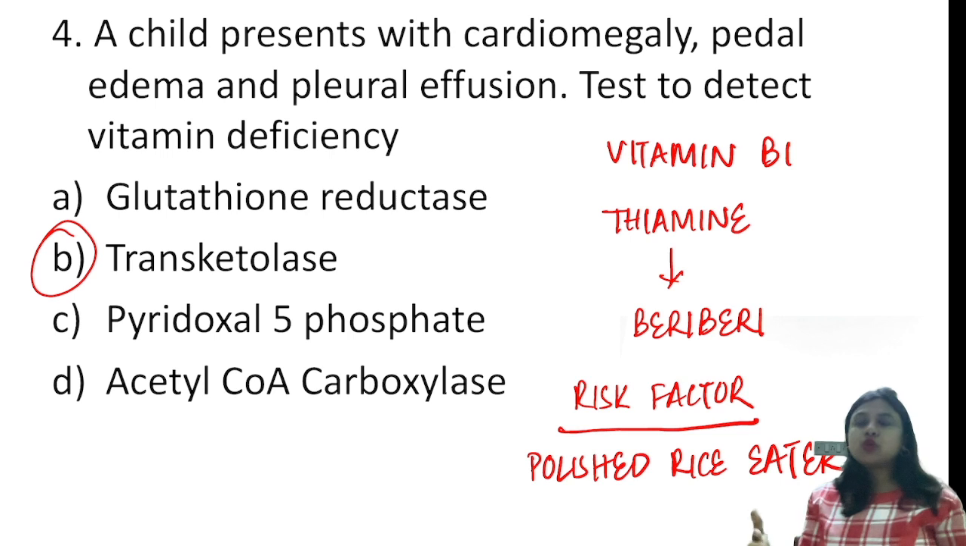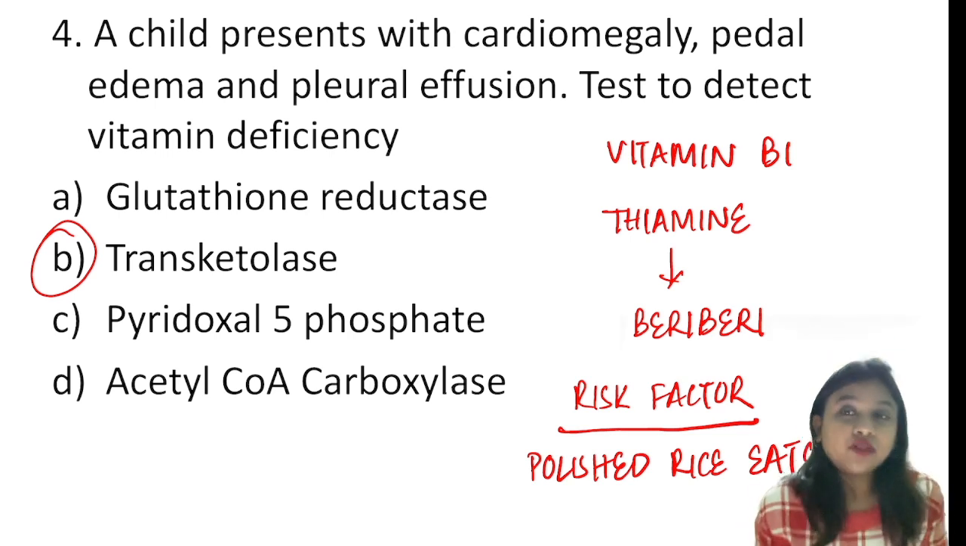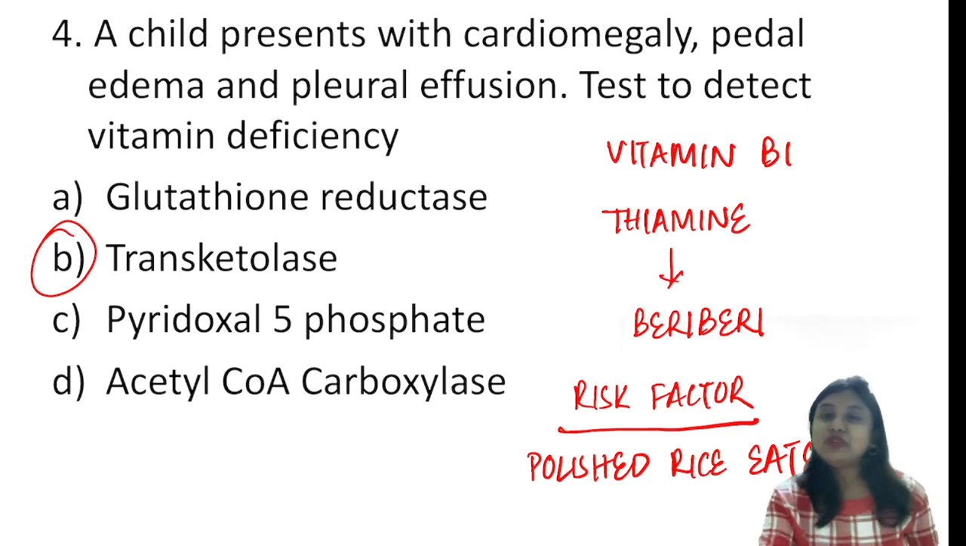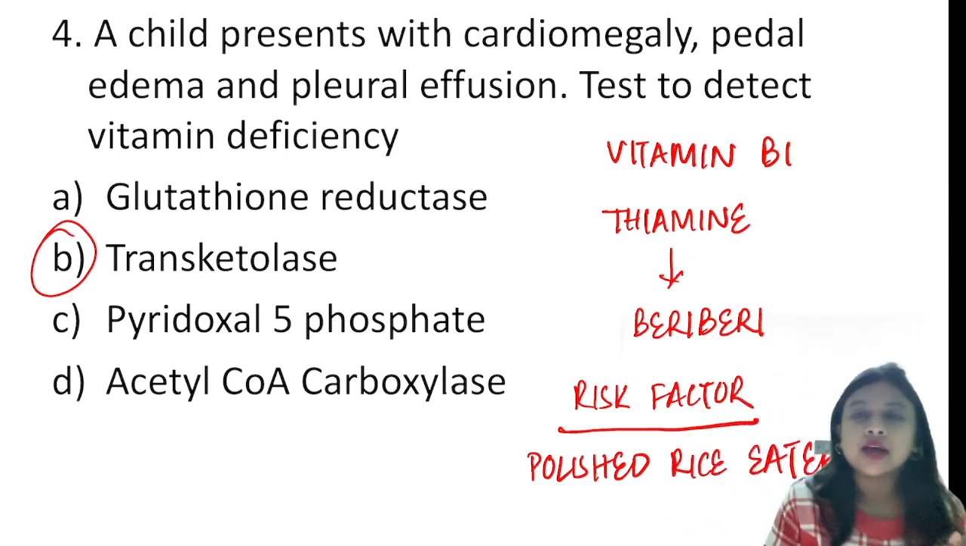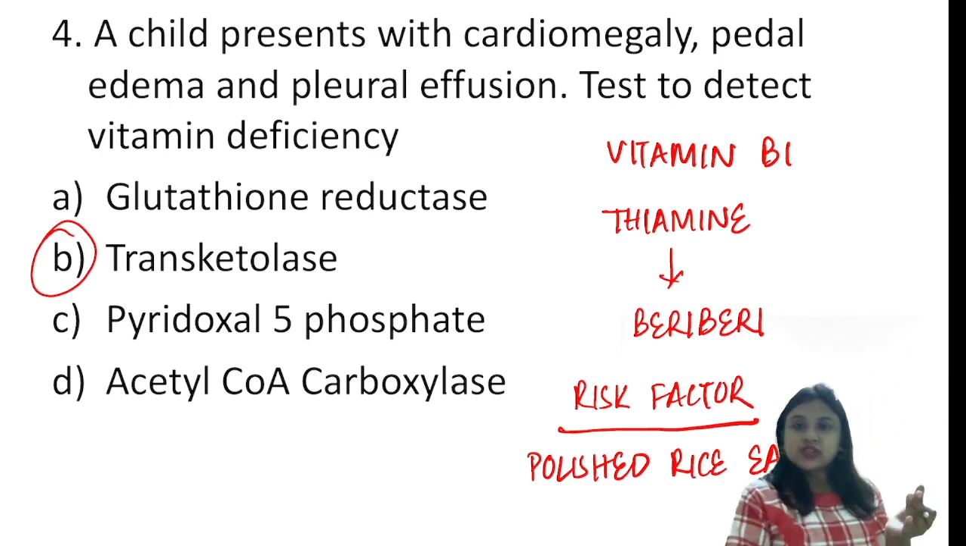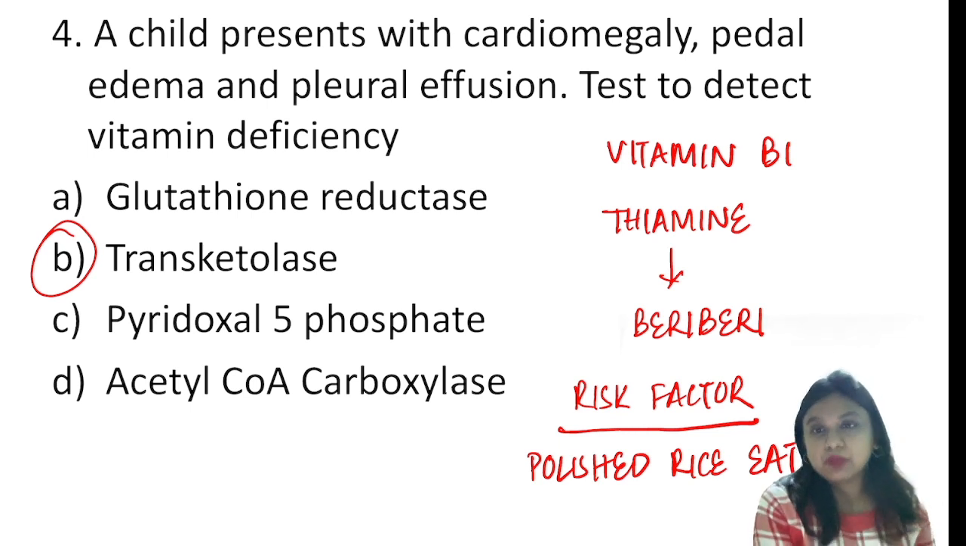And just when I was browsing in the recalls of this year NEET PG, I came to know that there was another question also asked from vitamin B1 deficiency, that is the thiamine deficiency, and that is nothing but about the Wernicke's encephalopathy. In this Wernicke's encephalopathy, it was asked about what are the symptoms, it was given like the global confusion, ophthalmoplegia and ataxia. So this is nothing but Wernicke's encephalopathy, and the scenario was about an alcoholic patient, and the lesion was in the mammillary body.